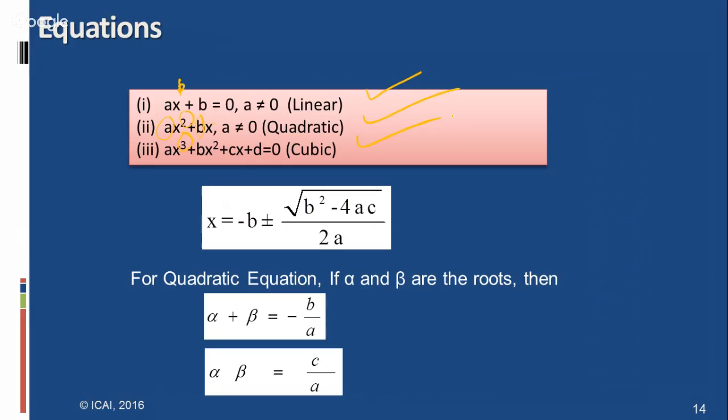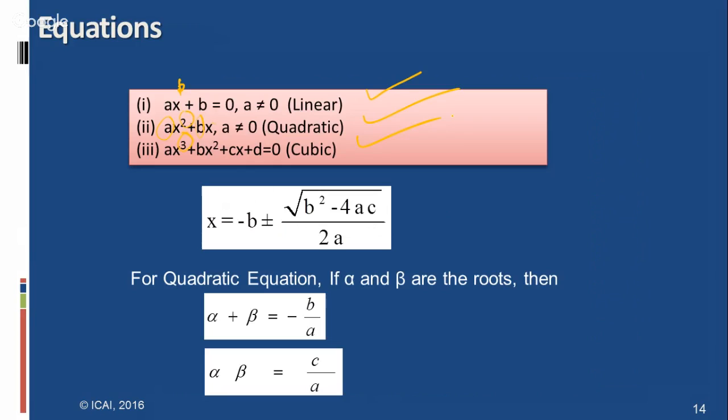Suppose first you have to identify the type of equation, whether it is a simple linear equation, quadratic equation or cubic equation. Here most of the equations are quadratic equations only, as per our CA examination point of view, I am talking.